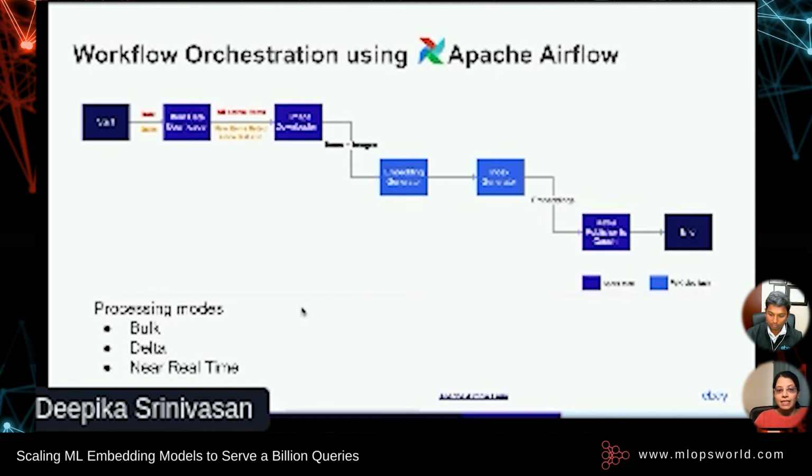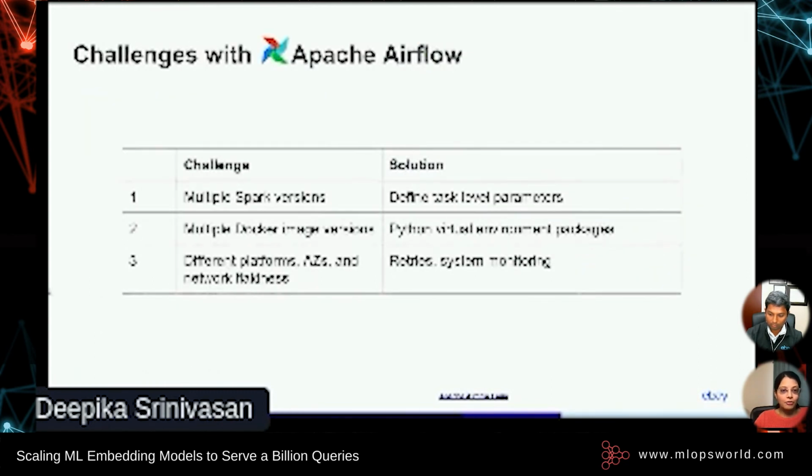Okay, now let's briefly touch upon the challenges that we faced using Airflow, and we'll briefly discuss how we overcame them. So the first challenge was orchestrating tasks using Spark versions 2 and 3. We use a lower version of Spark in one of the jobs as the Hive table that it queries is on a lower version. Now, as there can be a mismatch in parameters for Spark 2 and 3 jobs, we define task level configs instead of DAG level configs to avoid any conflicts.